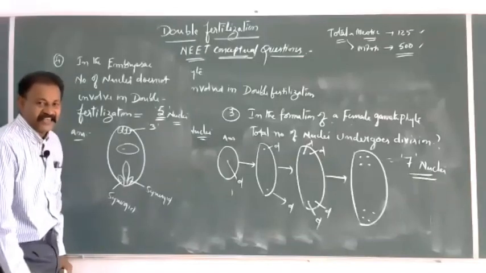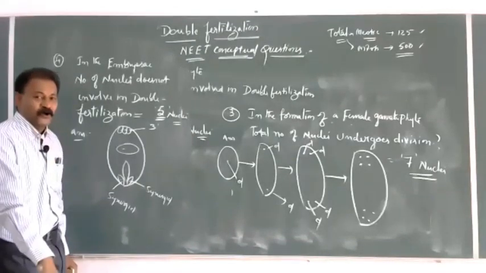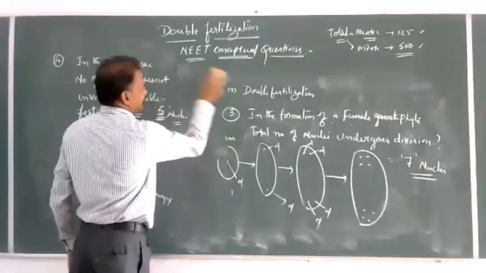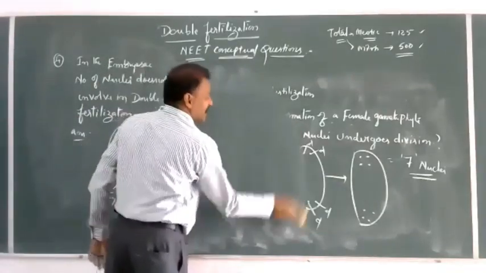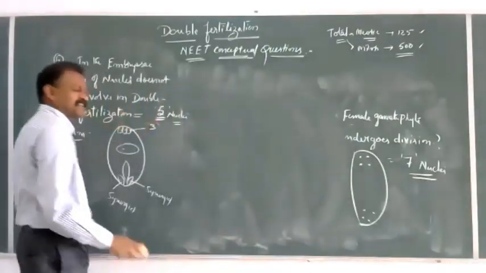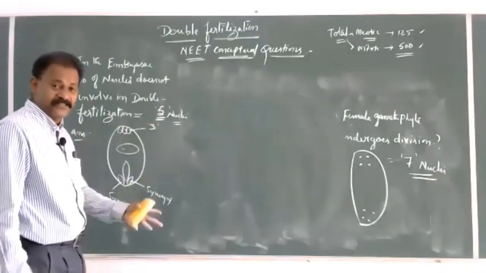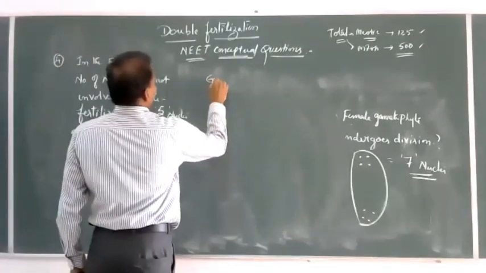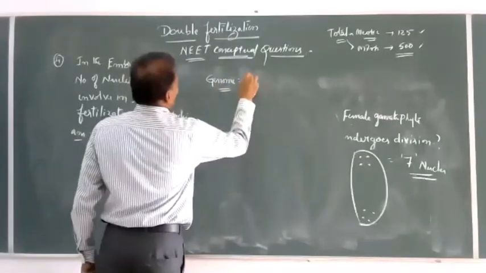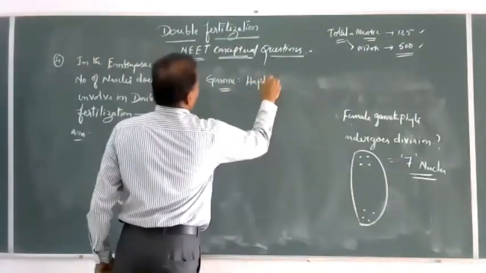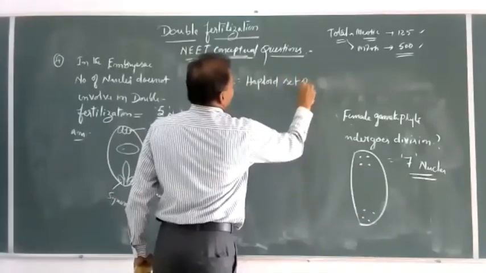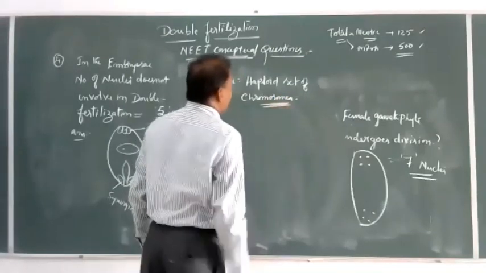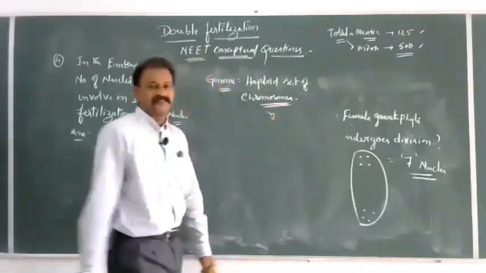So at the time of fertilization, total number of genomes present in an embryo sac. For example, they can ask any form; tens, hundreds of forms of questions are possible. The total number of genomes: genome is equal to haploid set of chromosomes, or n number of chromosomes is called genome.